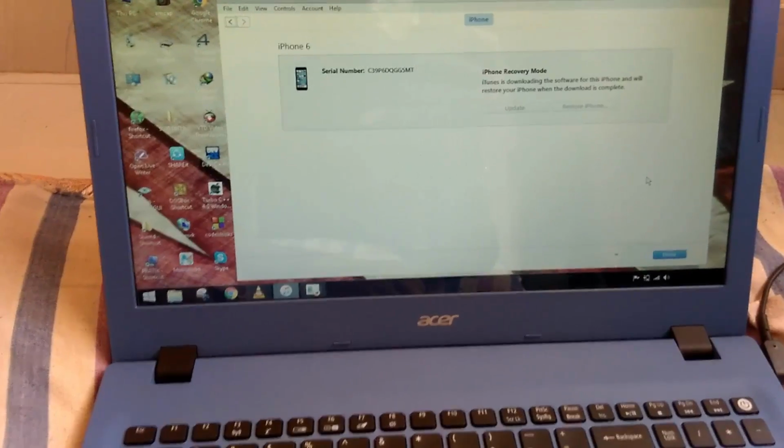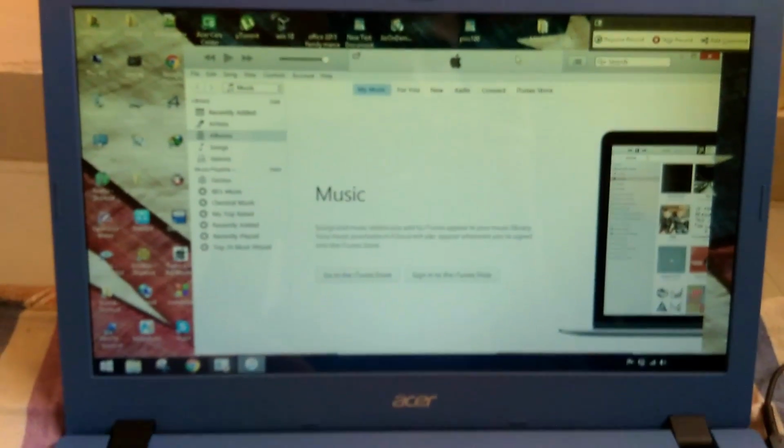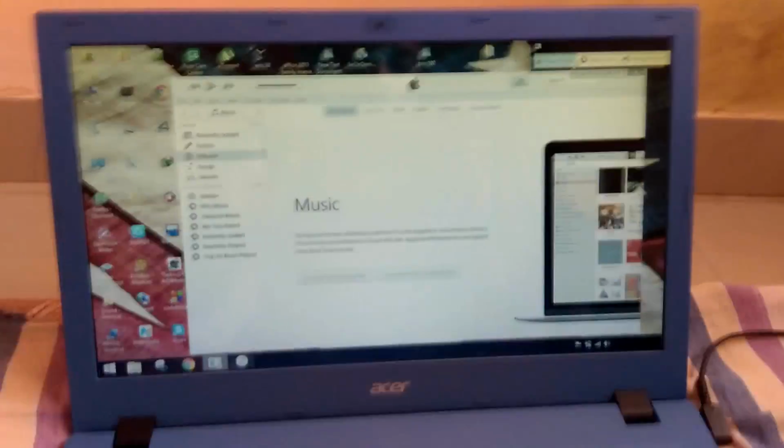So now when the phone goes fully off, connect the working USB cable to the computer and open iTunes. Further follow the steps. So now keep holding the home button. Connect the power cable cord until now you are in the recovery mode.